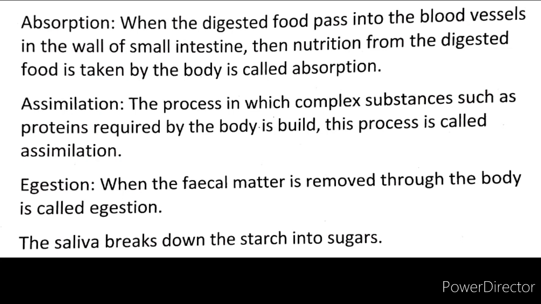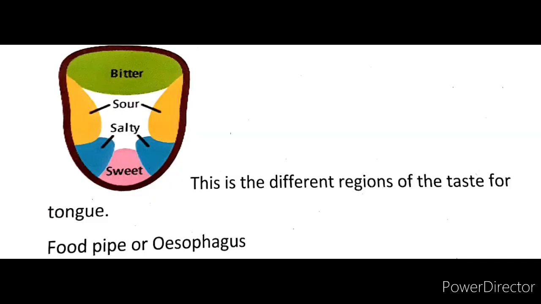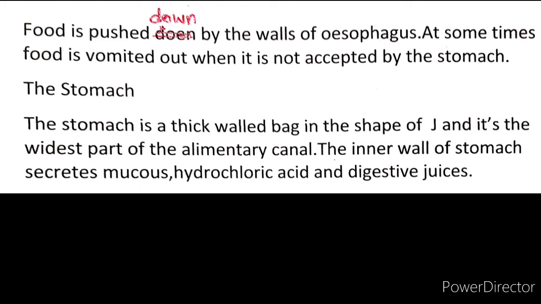The saliva breaks down the starch into sugars. As well as the alimentary canal, the human digestive system also consists of secretory glands. Secretory glands consist of salivary glands, liver and pancreas. These secretory glands help in digestion of some components of food. On the screen you can see the different regions of taste on the tongue. Food pipe or esophagus. Food is pushed down by the walls of the esophagus. At times food is vomited out when it is not accepted by the stomach.